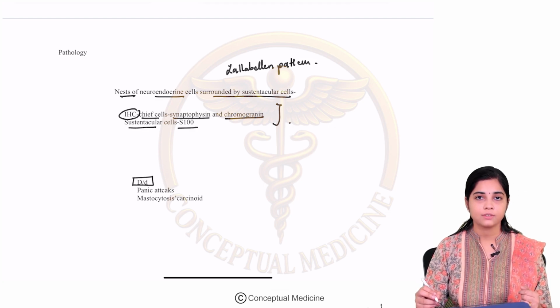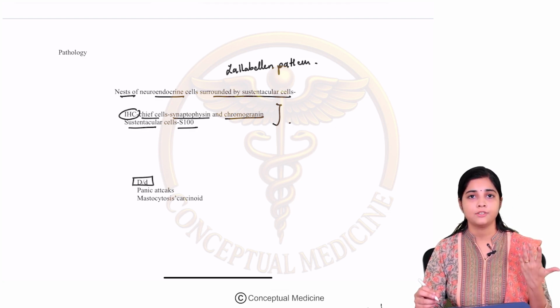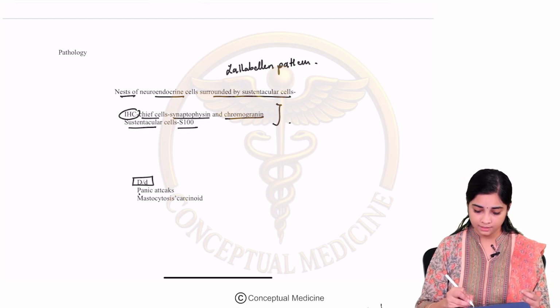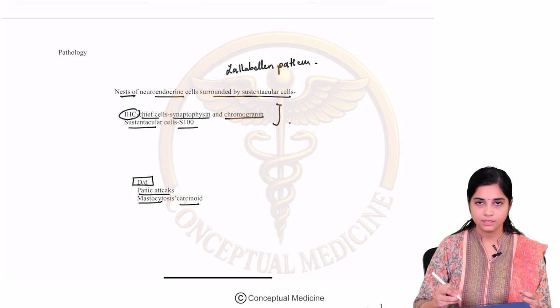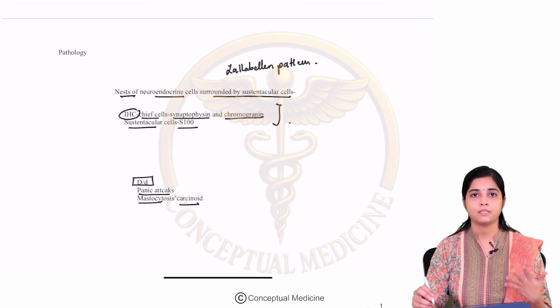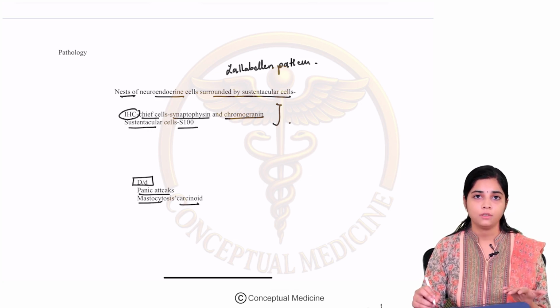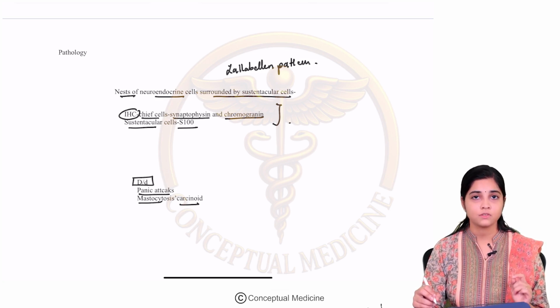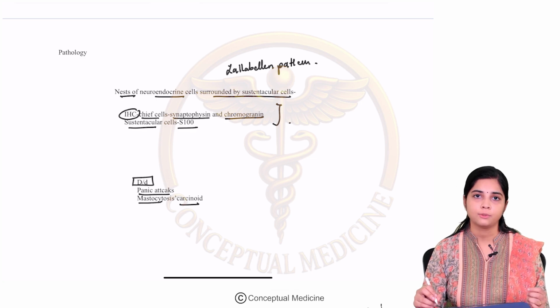What are the differential diagnoses? Because of the paroxysms of hypertension, palpitations and profuse sweating, they can mimic a panic attack. They can also mimic mastocytosis and carcinoid, where you can have flushing and sweating similar to Pheo. Okay, fine. So this is about the pathology, diagnosis and differential diagnosis of Pheochromocytoma.